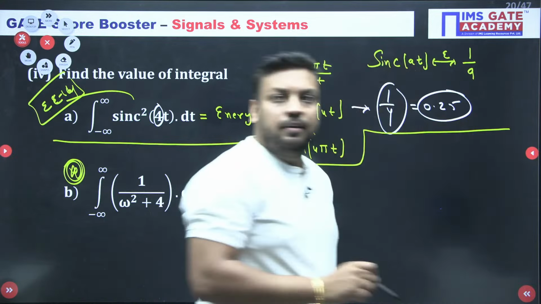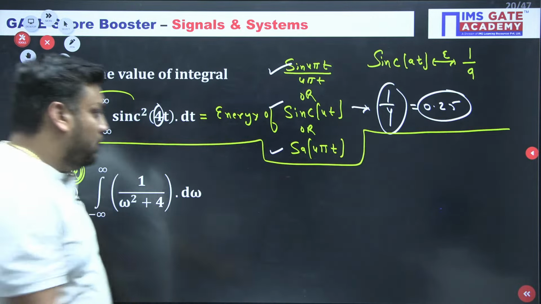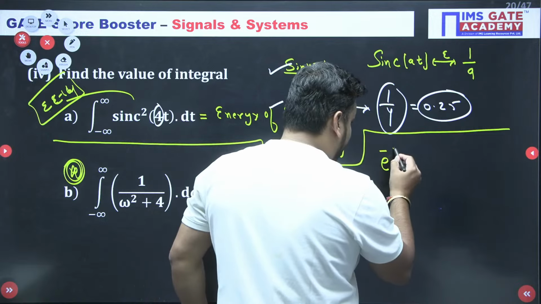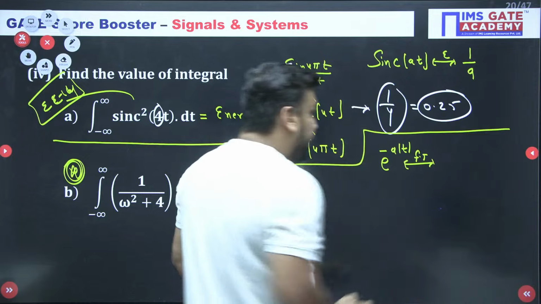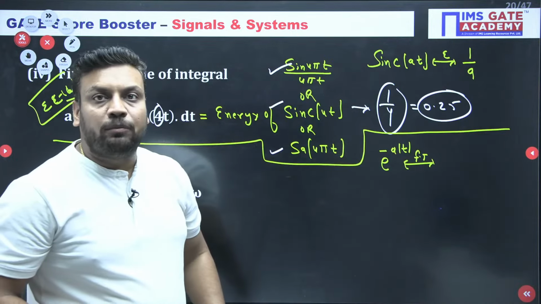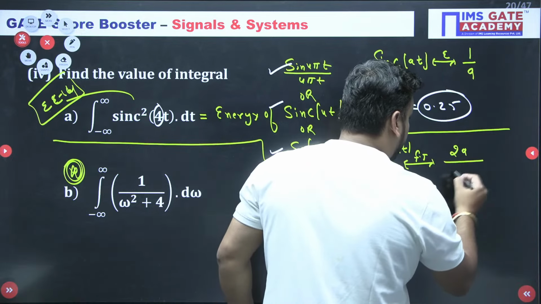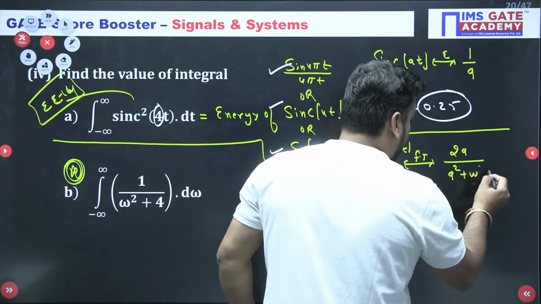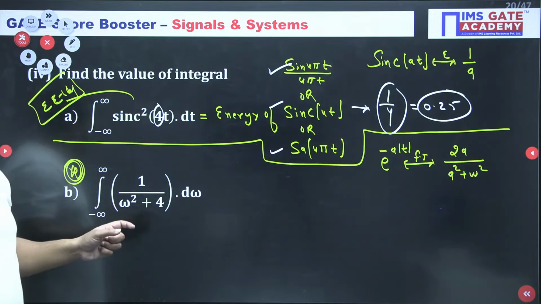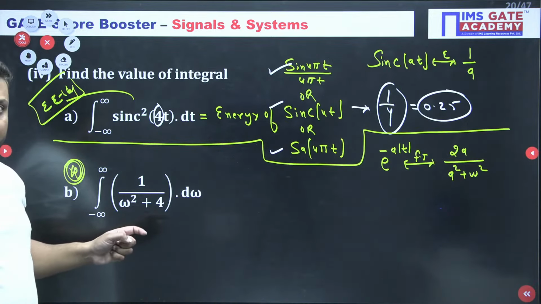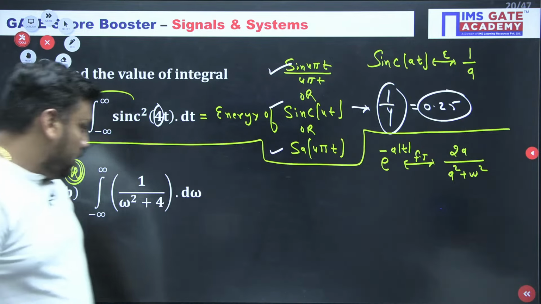Now guys, tell me here. Do you remember the Fourier transform of e to the power minus a mod of t? It is nothing but 2a upon a square plus omega square. Akansha says pi/2, very good. In the denominator we need 1 upon omega square by 4, so a value is 2. So I make e to the power minus 2 mod of t.